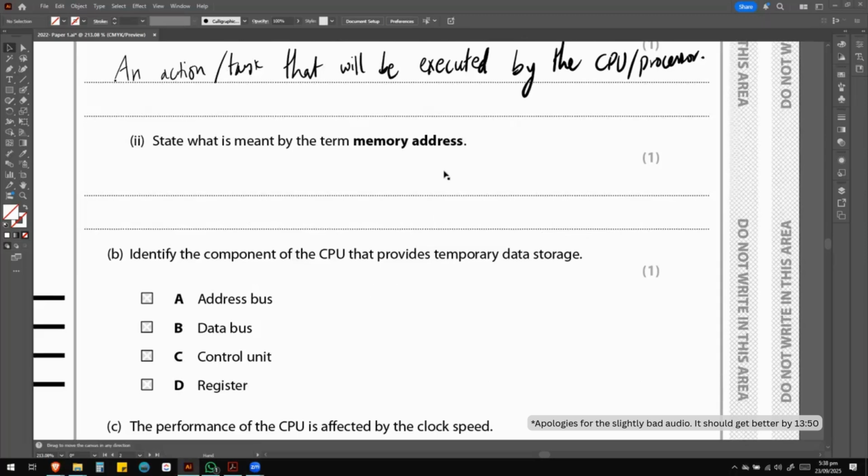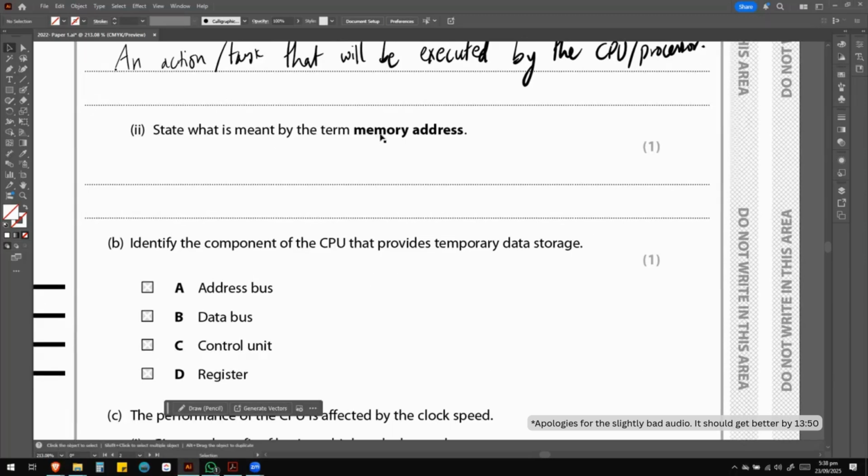Now, the second question is state what is meant by the term memory address. So again, I ask you to pause the video, come back to see the answer. So it says state what is meant by the term memory address.